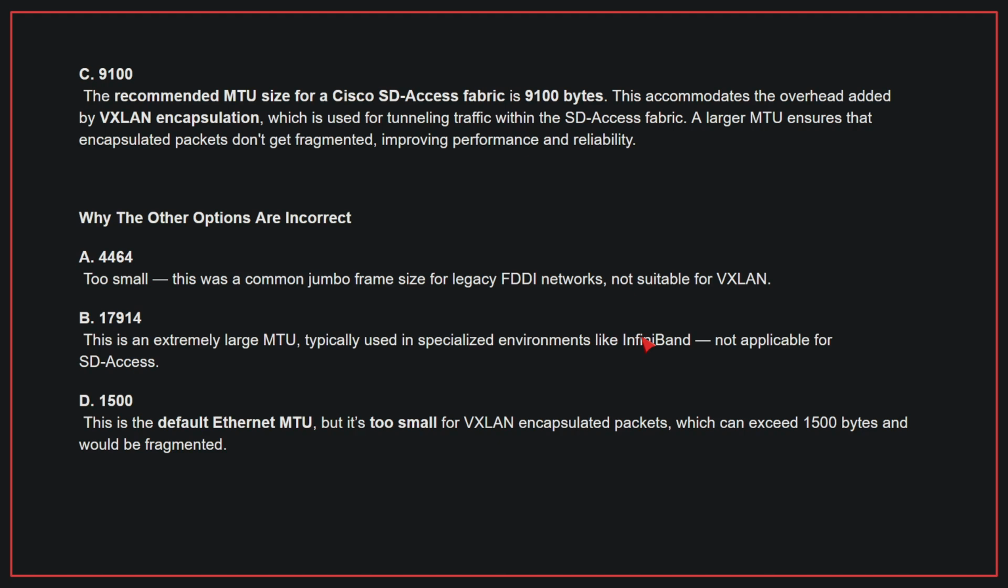Why the other options are incorrect? A. This is too small. This was a common jumbo frame size for legacy FDDI networks, not suitable for VXLAN. B. This is an extremely large MTU, typically used in specialized environments like InfiniBand, not applicable for SD access. D. This is the default Ethernet MTU, but is too small for VXLAN encapsulated packets, which can exceed 1500 bytes and would be fragmented. Therefore, the correct answer is C.